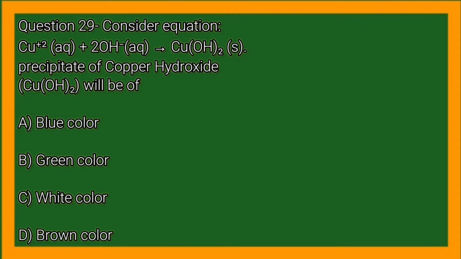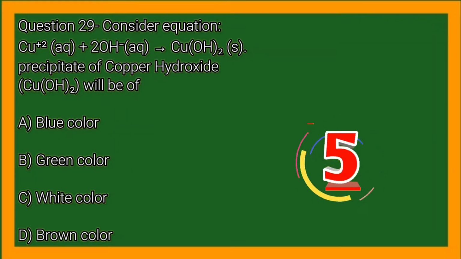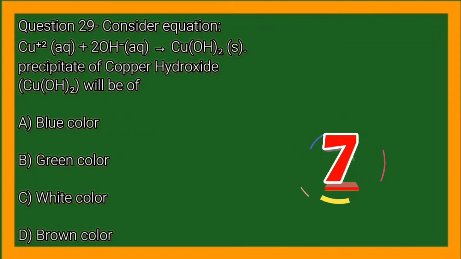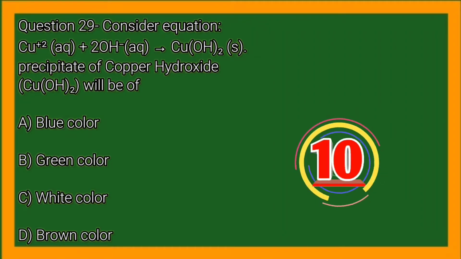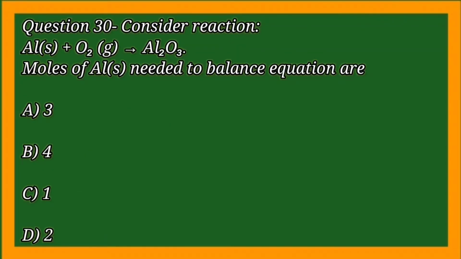Consider the equation Cu2+ + OH- = Cu(OH)2. Precipitate of copper hydroxide Cu(OH)2 will be of. Consider the reaction Al + O2 = Al2O3.